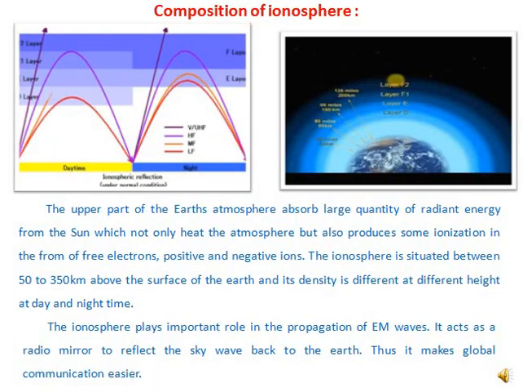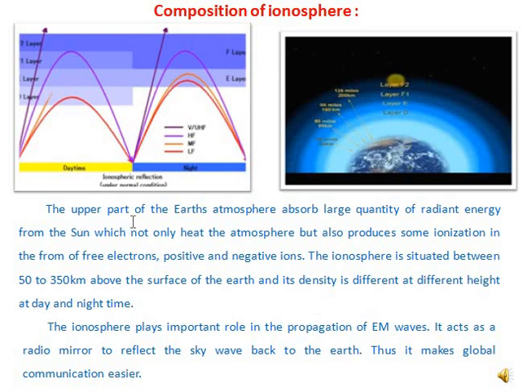Dear students, as the ionosphere plays a very important role in global communication, let us study the composition of the ionosphere, in the sense of how the ionosphere layer is spread over the surface of the Earth.